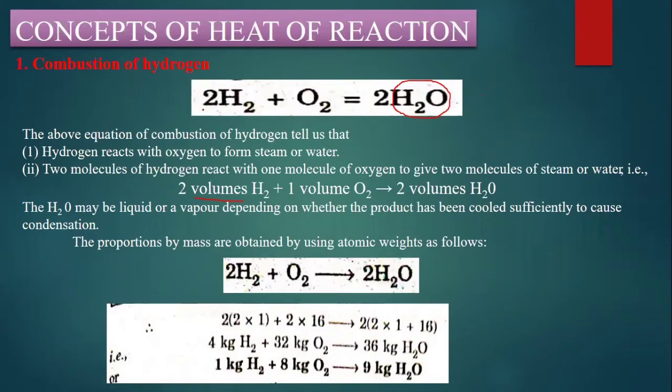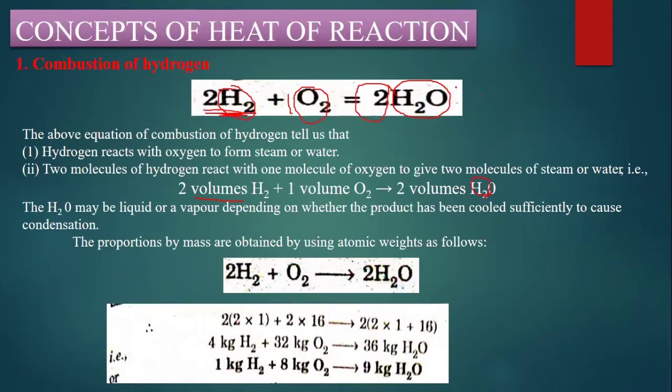And here see the number of molecules in this reaction. 2 molecules of hydrogen and 1 molecule of oxygen are going to give us 2 volumes of H2O. Hydrogen may be liquid or vapor, as I said before, and has been cooled sufficiently to cause condensation.